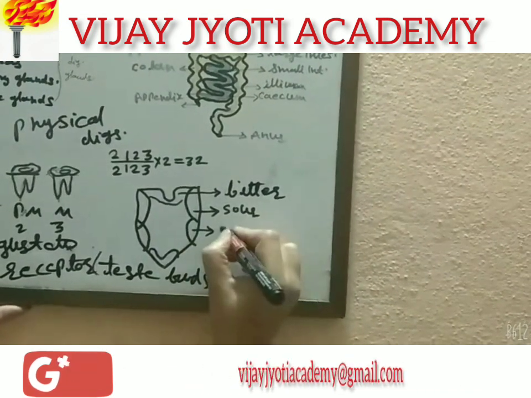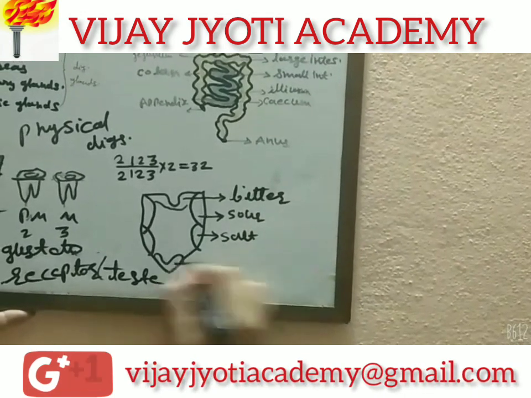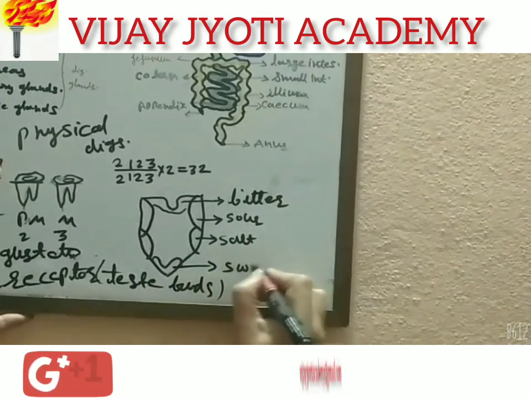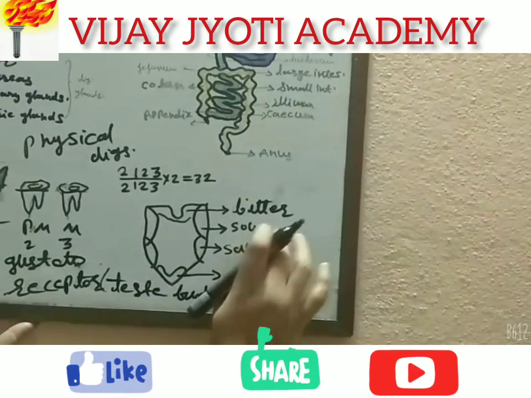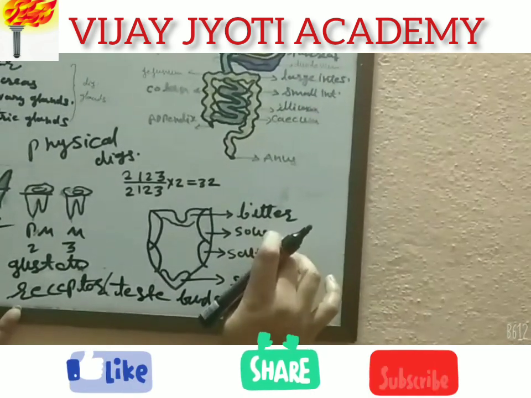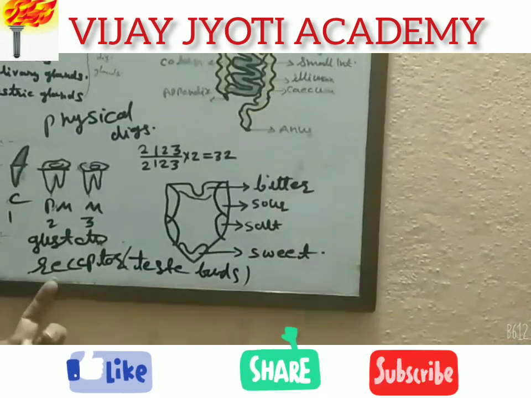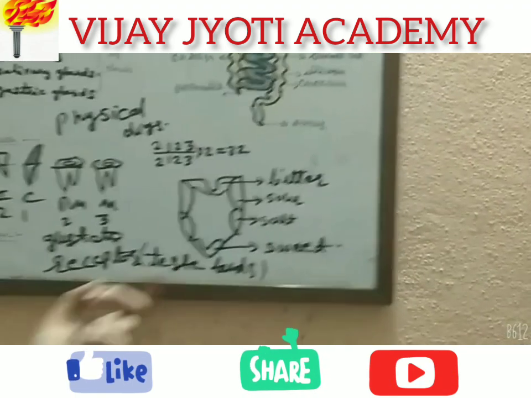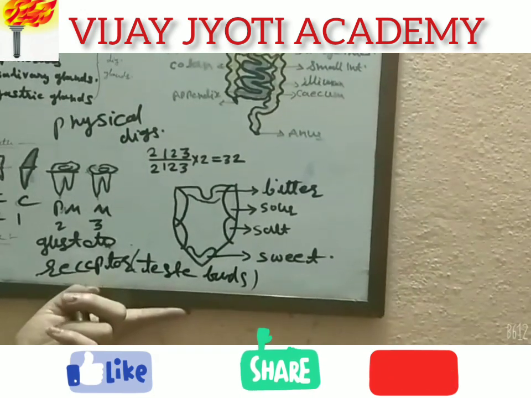As we come towards the tip of the tongue, the zone of salt and sweet taste buds is there. In this way, the different zones of taste buds help us to know the taste of our food. Even they help us to know about the hot and cold form of the food.